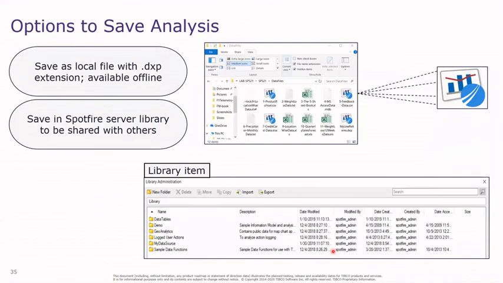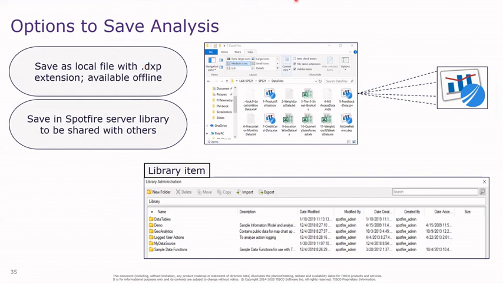Next is saving. In Spotfire, you can save the analysis either in a local file or directly in the Spotfire server library. When you save the analysis as a local file, it is saved in the form of .dxp. The extension is .dxp.